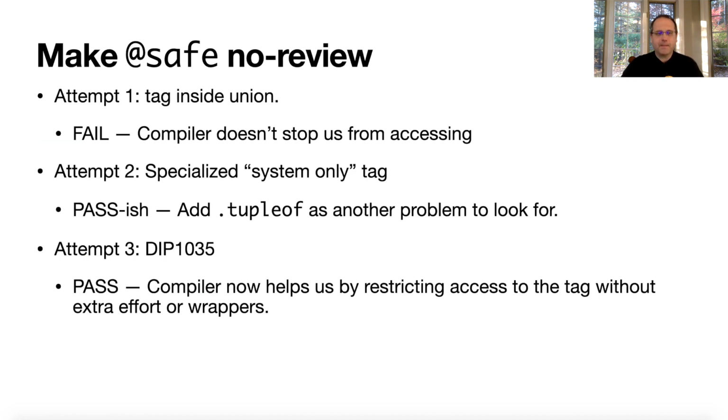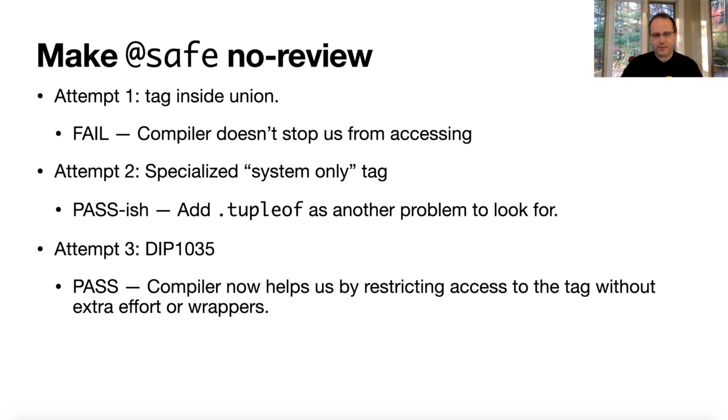So let's talk about the 3 mitigation attempts that we had, to try and make it so we don't have to review safe code. And that's the point of this. We're trying to avoid having to review safe code and only make it so we review our trusted code. Attempt 1, tag inside the union, failed completely. Compiler doesn't care. I really think that should be fixed. Attempt 2, specialized system-only tags. It kind of passes, but now we just have tuple_of as another problem to look for, and possibly other issues that I haven't discovered yet.